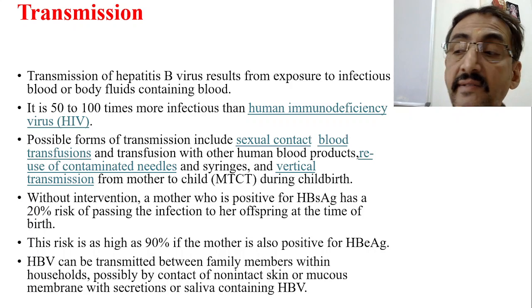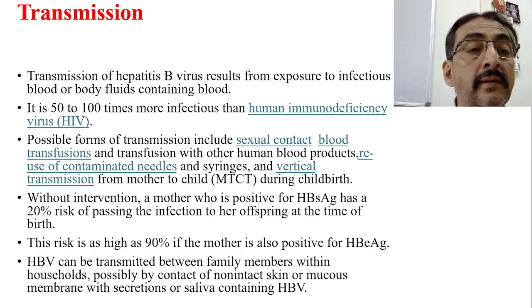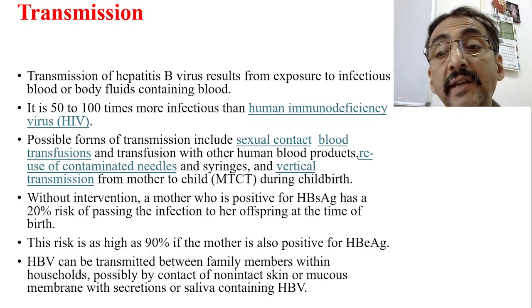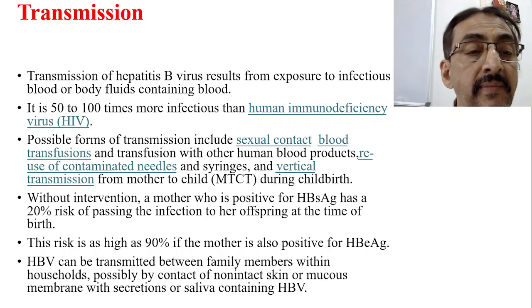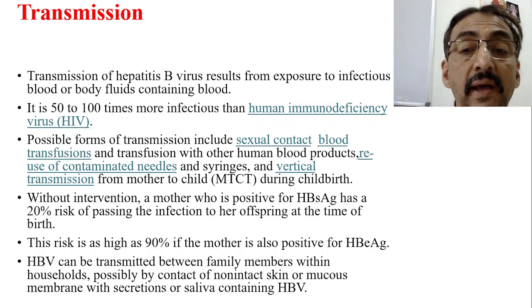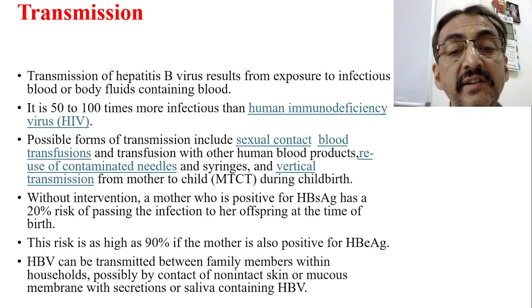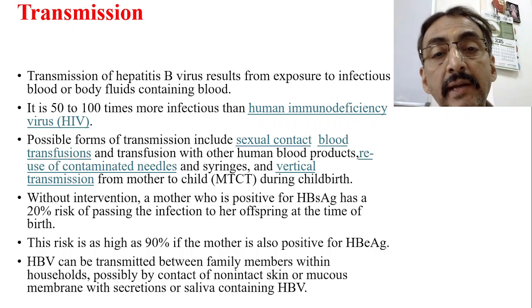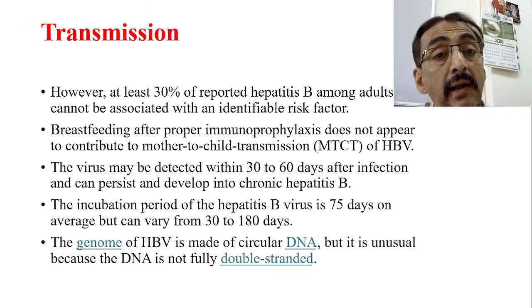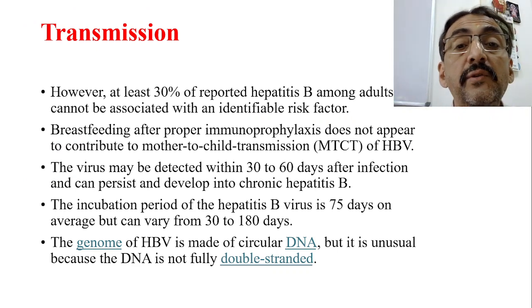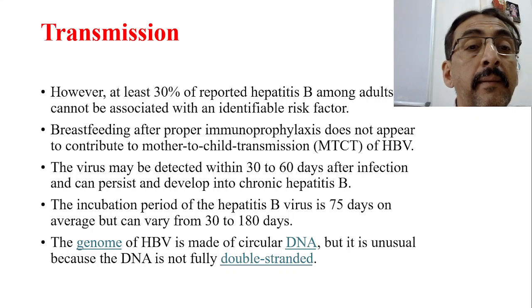The risk is as high as 90% if the mother is also positive for HBeAg antigen, which is a type of core antigen. HBV can be transmitted between family members within households, possibly by contact of non-intact skin or mucous membrane with secretions or saliva containing HBV. However, at least 30% of reported hepatitis B among adults cannot be associated with an identifiable risk factor.